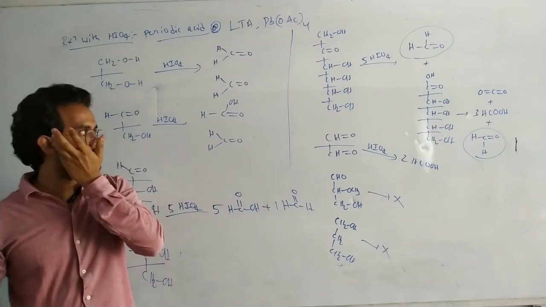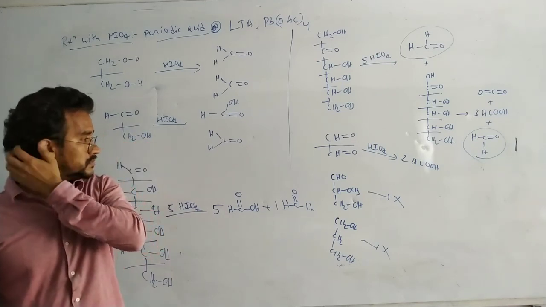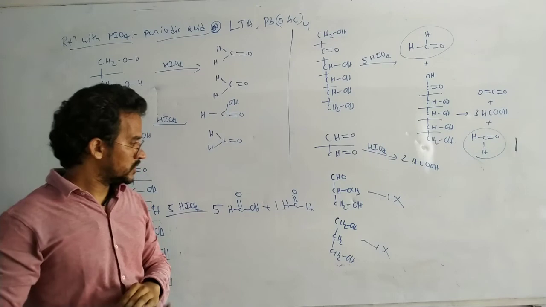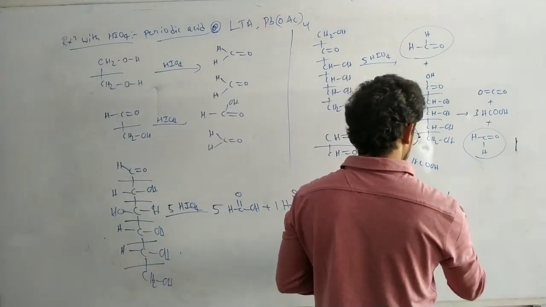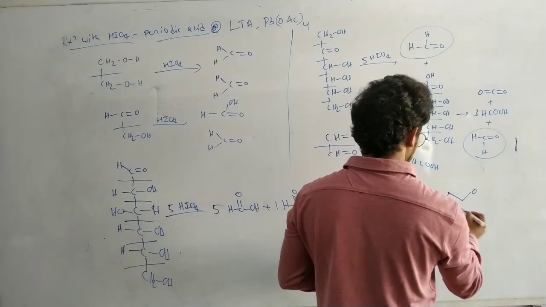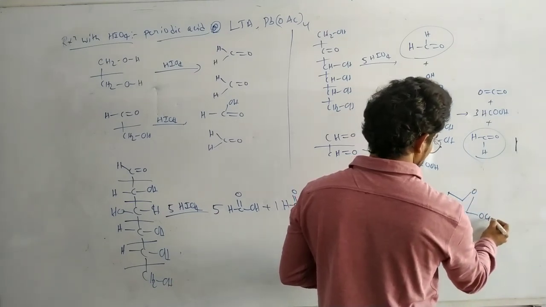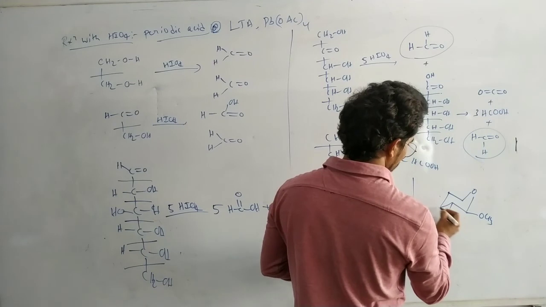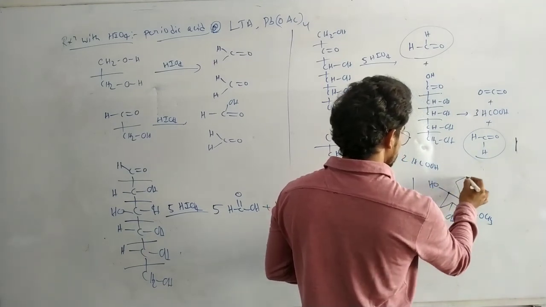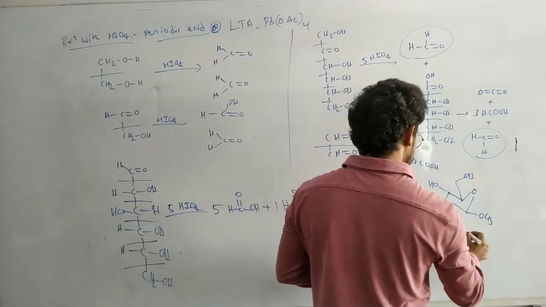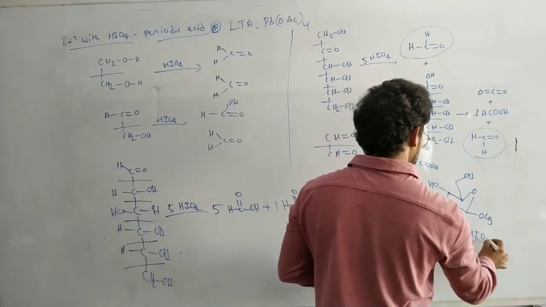Okay, that's it. So here next, finally this one O, this one OCH3, OH, OH, OH, CH2OH. How many moles of the HIO4 consumed?